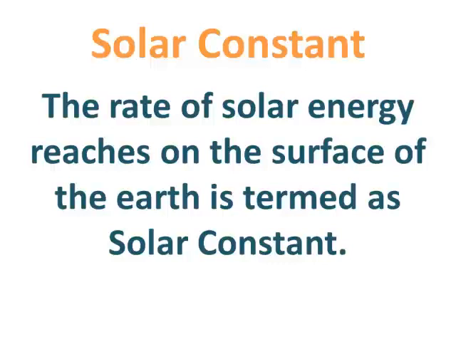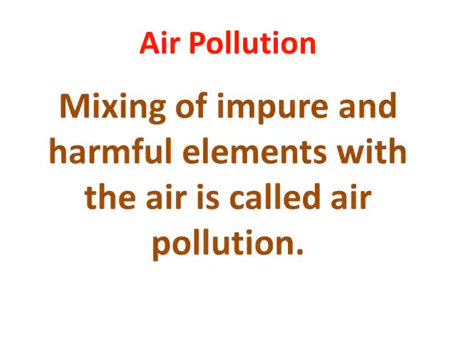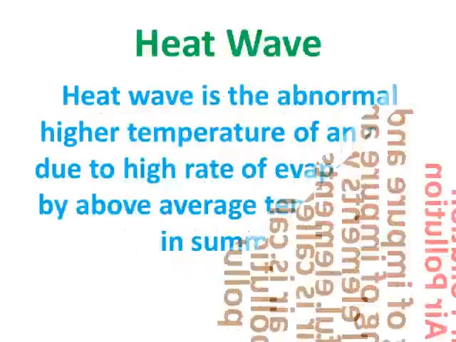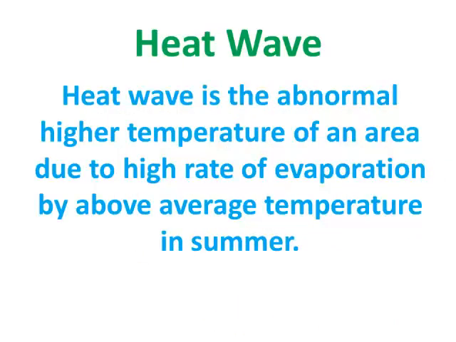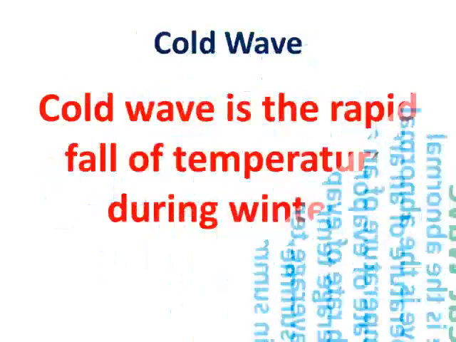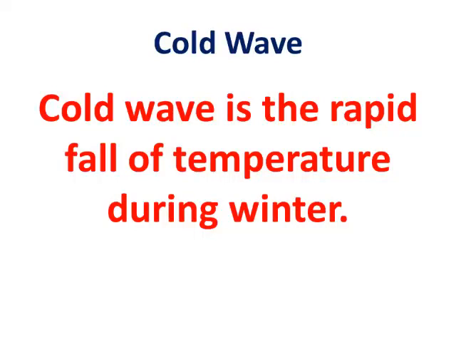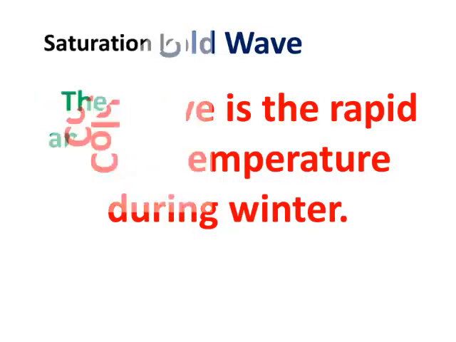Solar constant. The rate of solar energy reaches on the surface of the Earth is termed as solar constant. Air pollution. Mixing of impure and harmful elements with the air is called air pollution. Heat wave. Heat wave is the abnormal higher temperature of an area due to high rate of evaporation by above average temperature in summer. Cold wave. Cold wave is the rapid fall of temperature during winter.